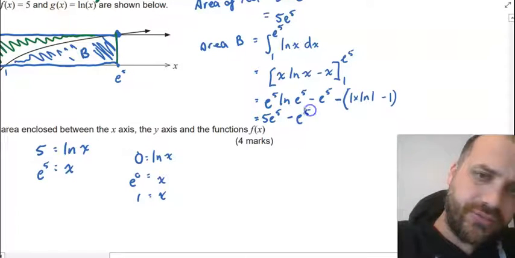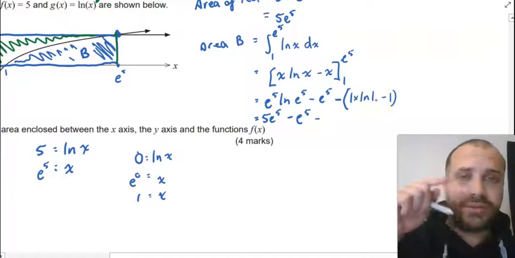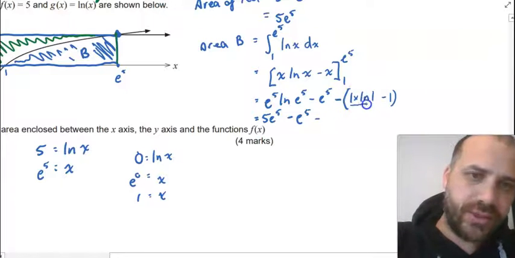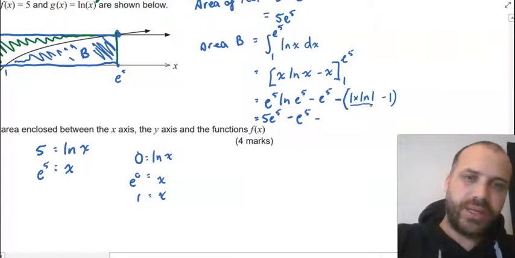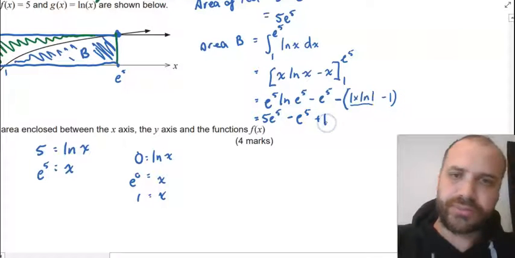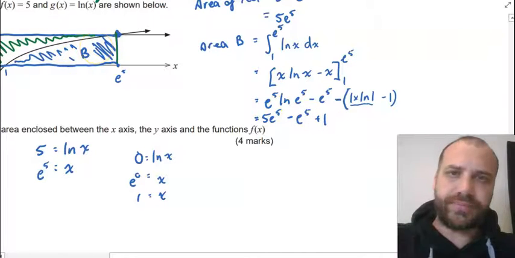Minus e to the 5 minus 1 times ln 1. Log 1, log base e of 1 is equal to 0, so all of that goes away. 1 times 0 is 0. Minus 1 is plus 1. So I have 5e to the 5 minus e to the 5 plus 1. That's my area of B.